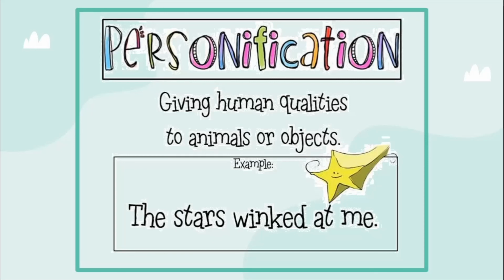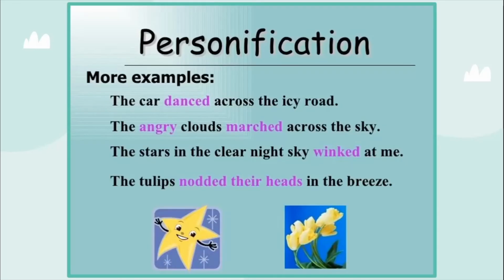There is one example here on the screen for you. The stars winked at me. Winking means making a movement with your eye. So the stars don't have eyes. So can they wink? The answer is no. So this is an example of personification. See, there are some more examples. The car danced. The angry clouds marched. Now the clouds do not have any kind of emotions. They cannot be angry. The stars in the clear sky winked at me. Again, we saw the star winking example in the previous slide.